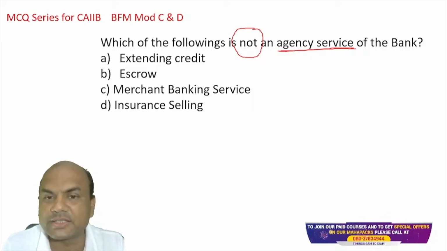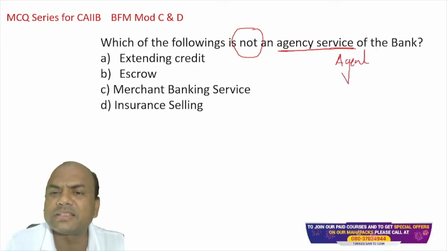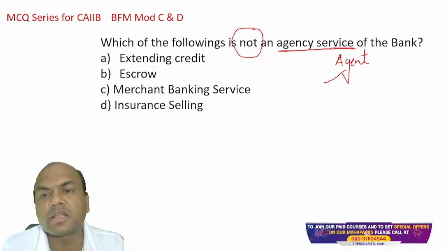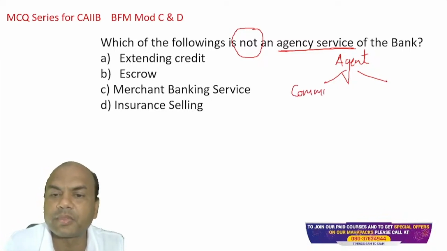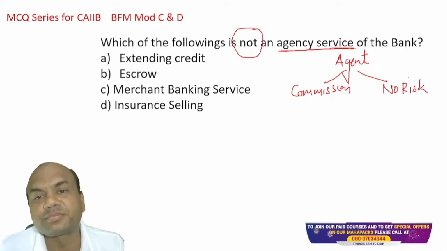Look at this. The main point about an agent: any agent. We see LIC agents, we see mutual fund agents. What is the role? They have twofold roles. One is commission. They get the commission. And second is no risk. They don't have any risk. The agent's role is only agent.